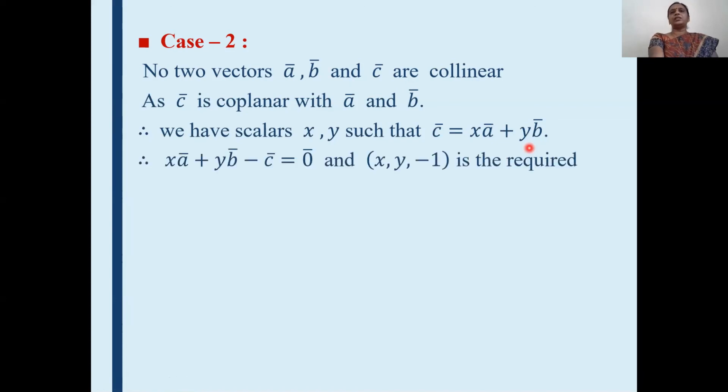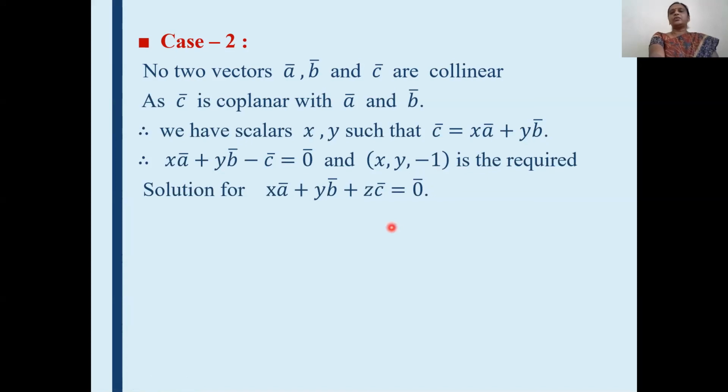Then we will rearrange this. We take c bar to the right hand side, so the equation becomes x a bar plus y b bar minus c bar is equal to 0. Now see here, the component of a bar is x, of b bar is y, and c bar has component minus 1. This can be written as x a bar plus y b bar plus z c bar is equal to 0, where the value of z is minus 1. In this way we have proved the first part.